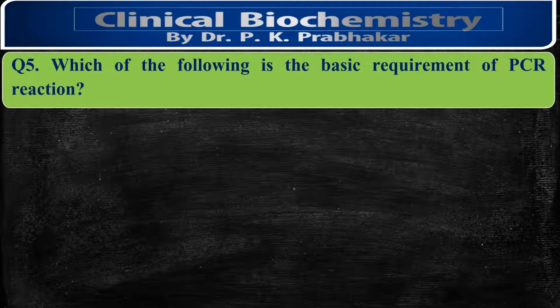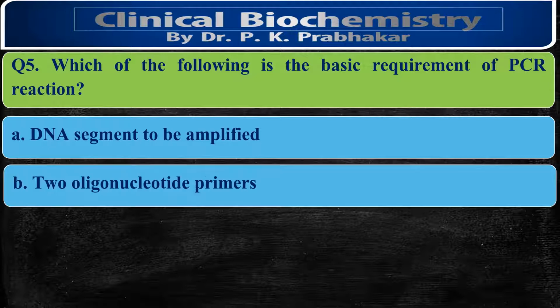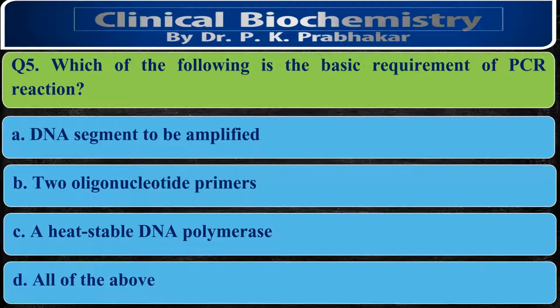Which of the following is the basic requirement for PCR reactions? The first option is the DNA segment to be amplified, that is the DNA target; two oligonucleotide primers; a heat stable DNA polymerase; and all of the above. The correct option is all of the above. In this case, we require one DNA segment which is going to be copied. We require two specific primers which are specific for your target DNA, and a thermostable DNA polymerase is also required.